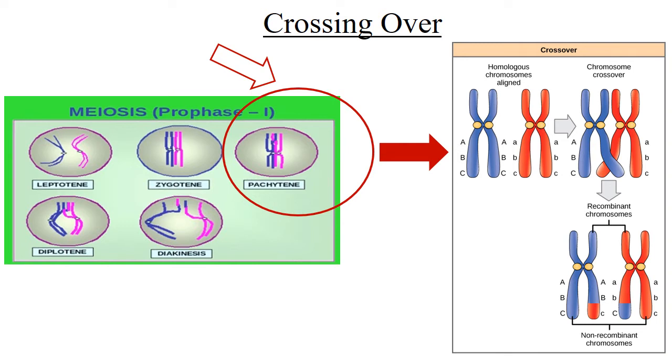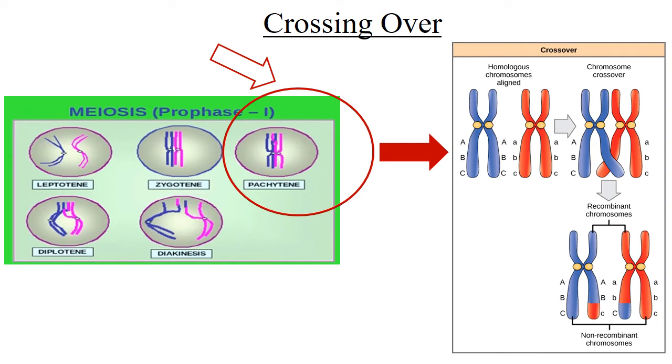Let's look at the image on the right hand side of the slide. Two homologous chromosomes, one labeled in blue and the other in red. After the crossing over takes place between two non-sister chromatids of the homologous chromosome, we can see the exchange of genes between the two chromosomes.